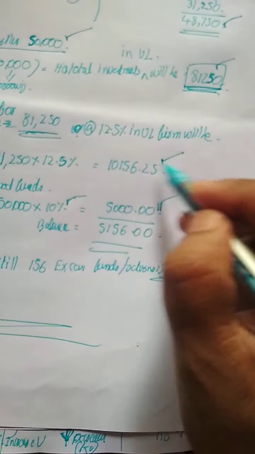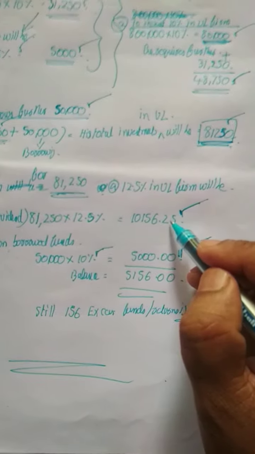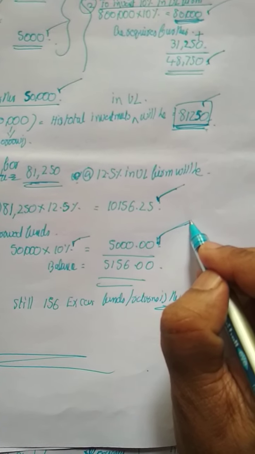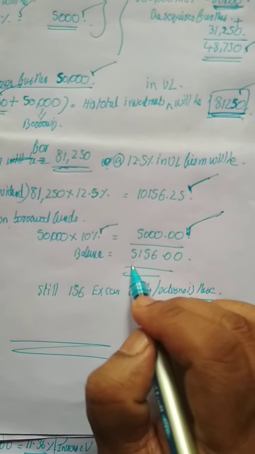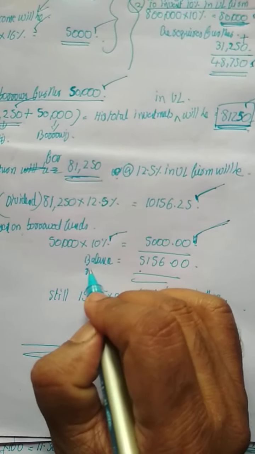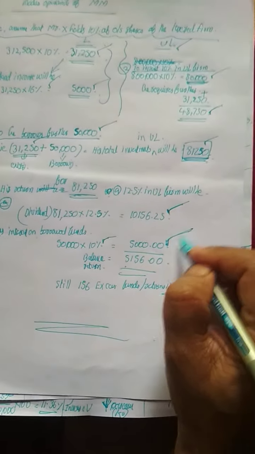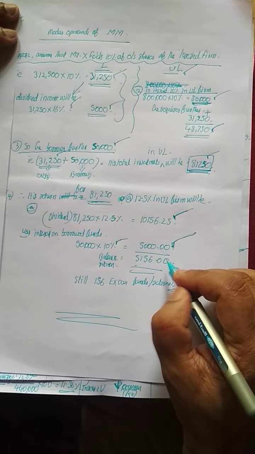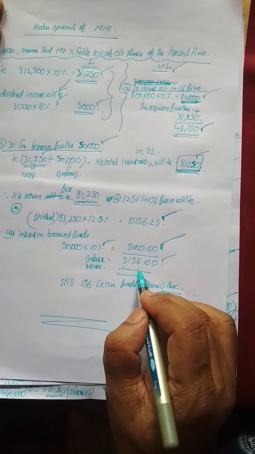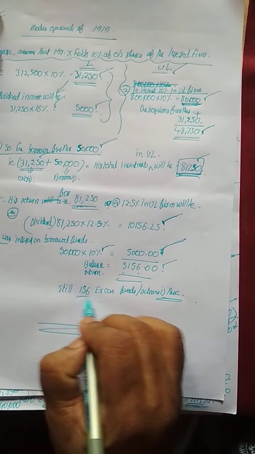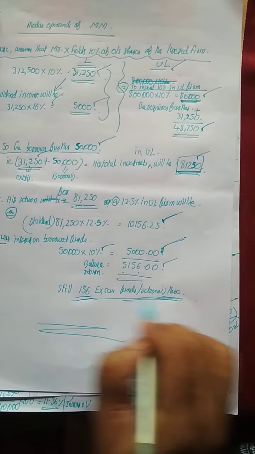So his return is 10,156.25 from the unlevered firm minus interest on borrowed funds. He will get a balance return after meeting the borrowed capital interest, a balance return of 5,156. Still 156 excess is there.